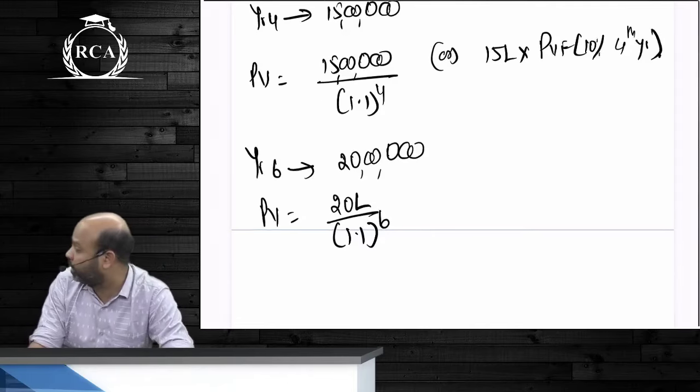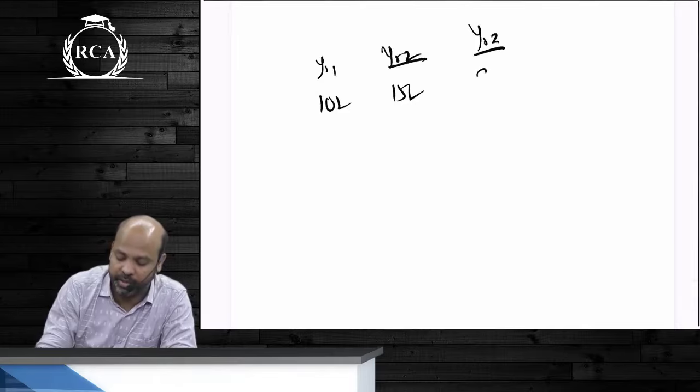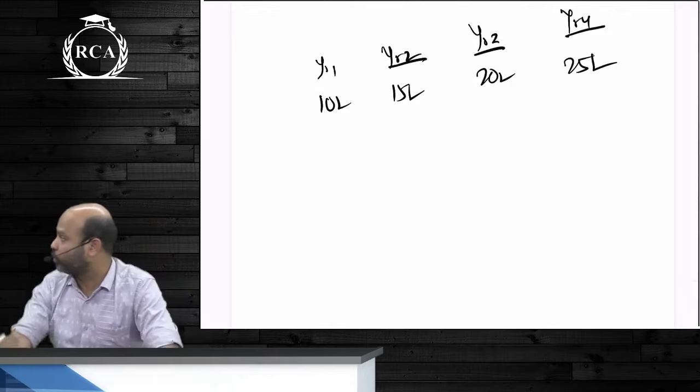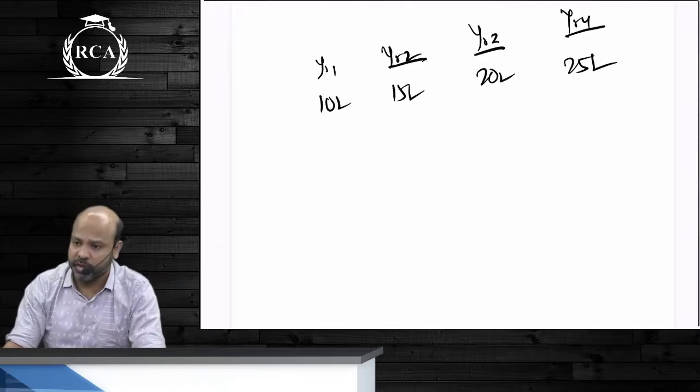Just say if I give you multiple cash flows, year 1 mein beta you have to receive 10 lakhs. Year 2 mein you have to receive 15 lakhs. Year 3 mein you're receiving 20 lakhs. Year 4 mein you're receiving 25 lakhs. And I ask you to compute present value of all of these cash flows.